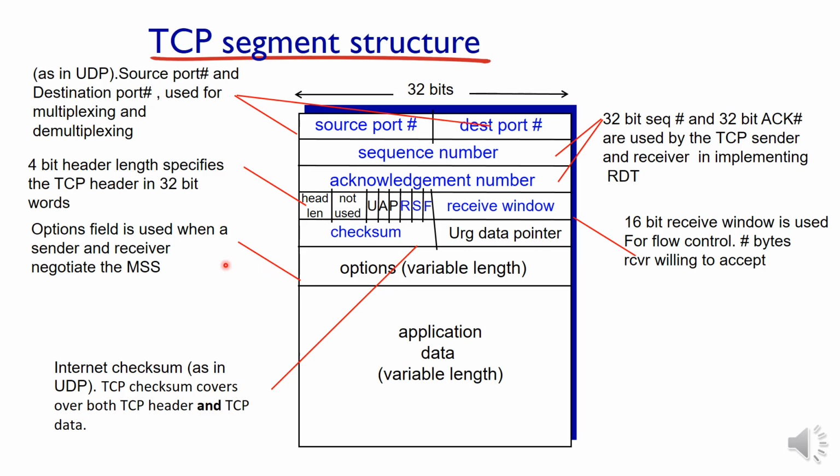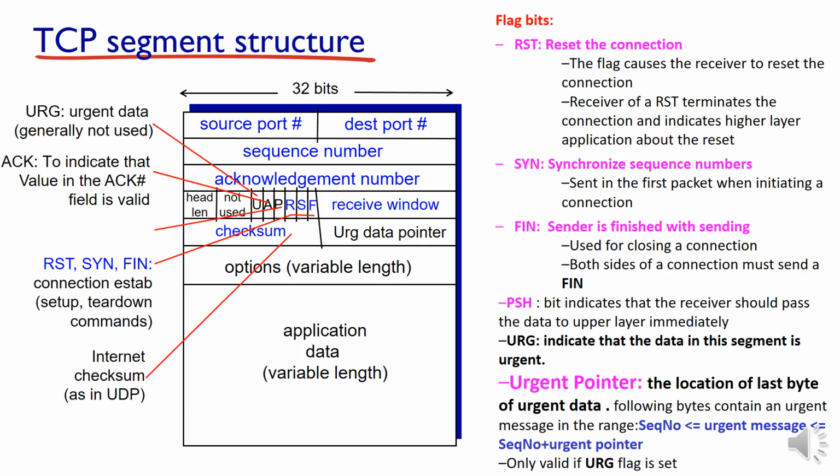And there is an options field, which is used when the sender and the receiver negotiate the maximum segment size. The maximum segment size varies depending on the processing capacity of the receiver, and it is negotiated by the sender so that it can send at a particular segment size. Then the internet checksum, this we covered in UDP. It is similar to the one in UDP itself. Then the flags are explained here.